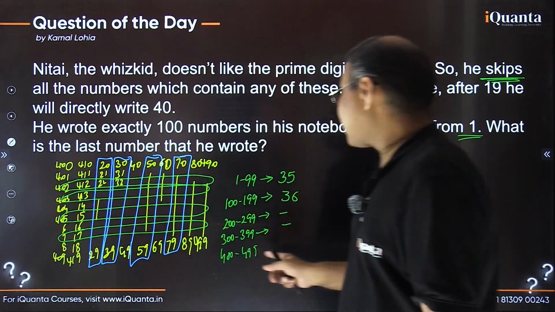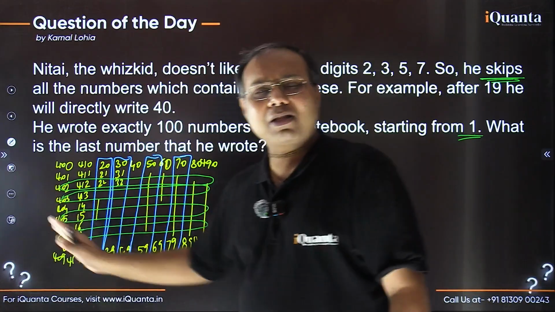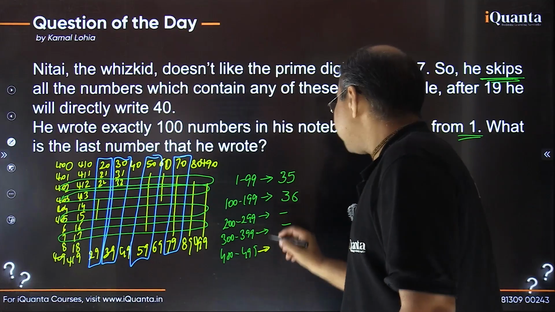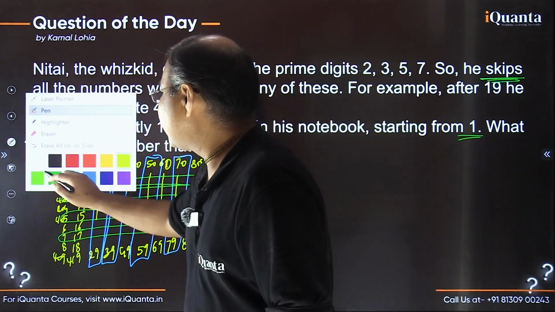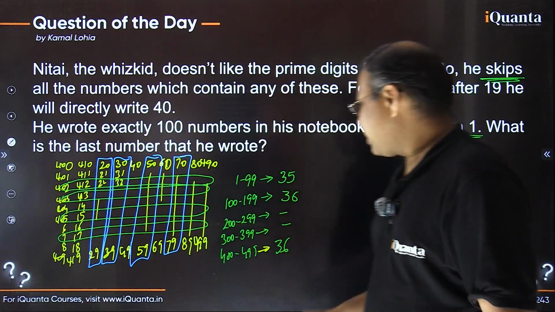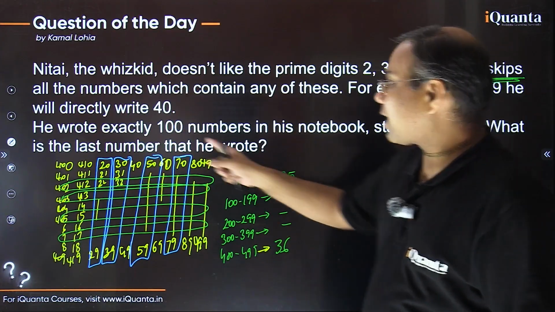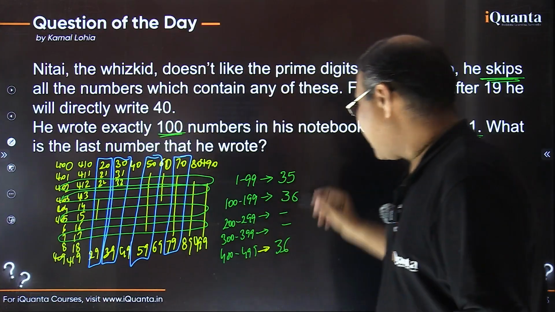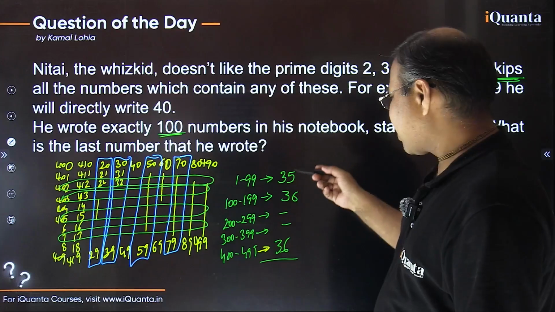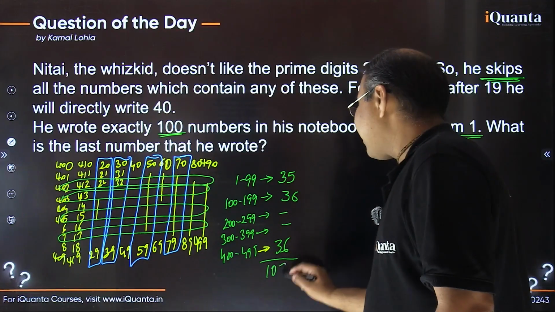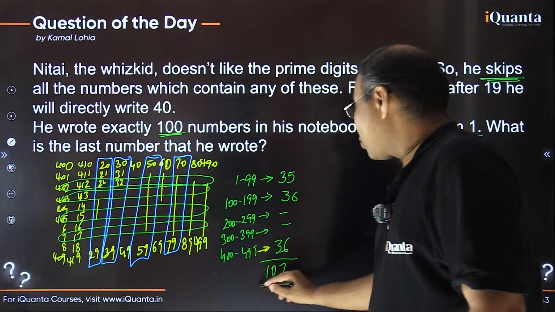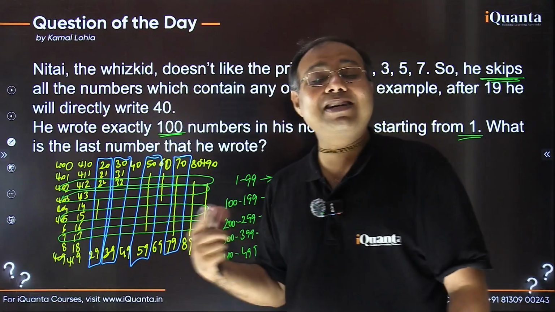So if I count all the numbers in this range, exactly the same way this is going to be how many? 36 again, right? But do we need to consider all of those numbers? See, our target was to find out the 100th number. If I add all these numbers, how many is it? 6, 6, 12, 36, 3 are 108, it is 107. This is 107, okay? 12 and 5, 17, 7, 1 carry, that makes it 10. So 107. So basically we have moved 7 numbers ahead.